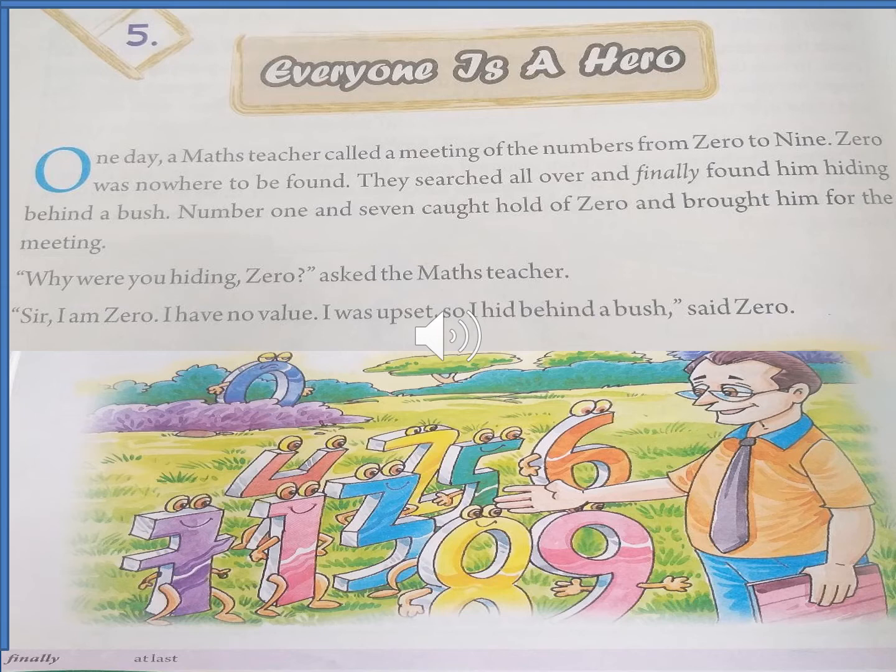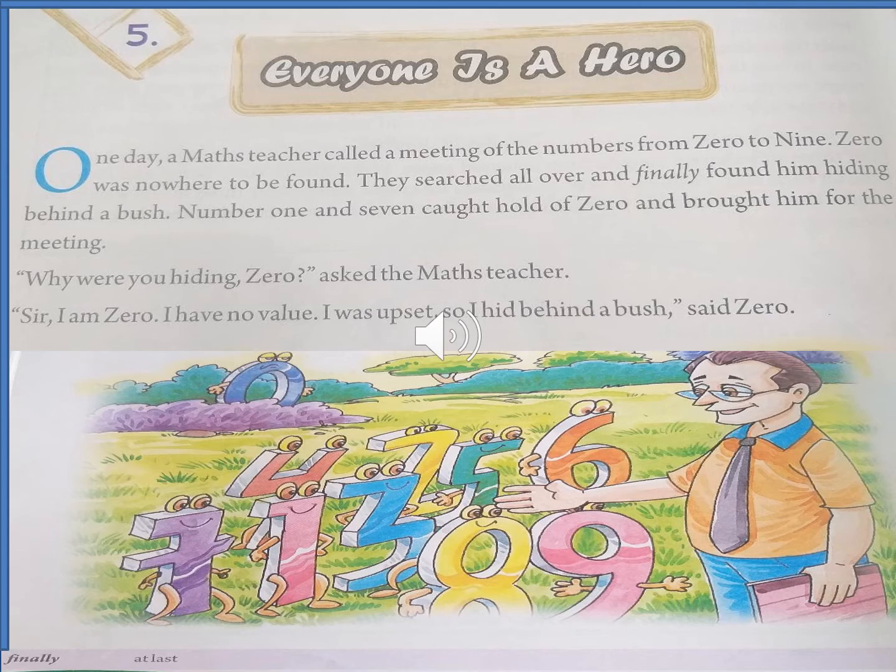One day, a maths teacher called a meeting of the numbers from 0 to 9. 0 was nowhere to be found. They searched all over and finally found him hiding behind a bush. Number 1 and 7 caught hold of 0 and brought him for the meeting.